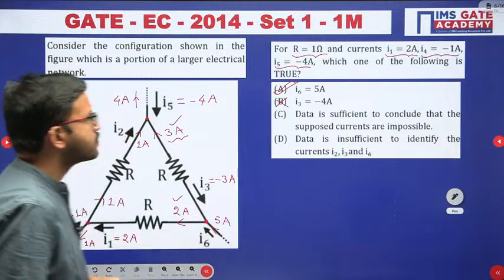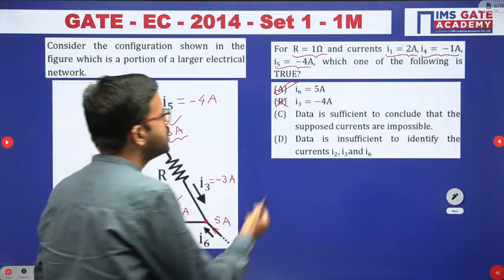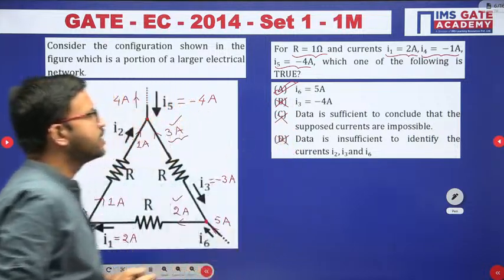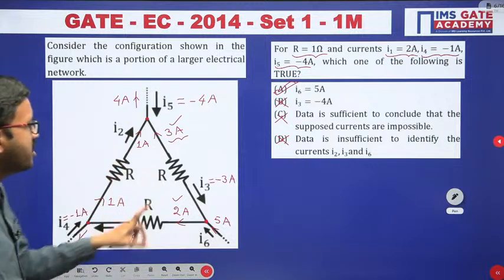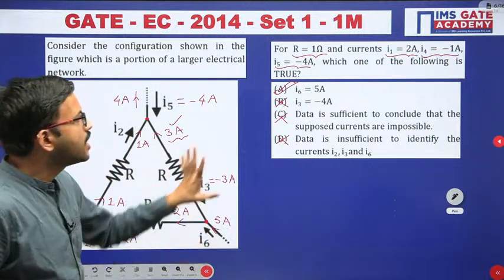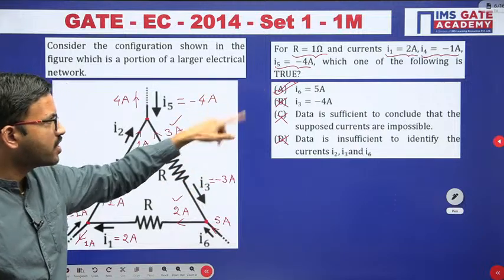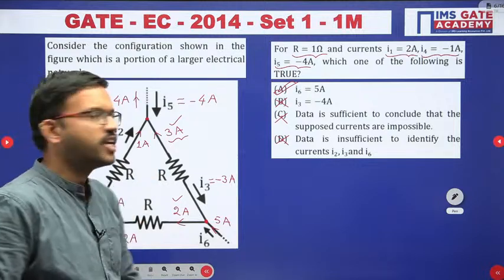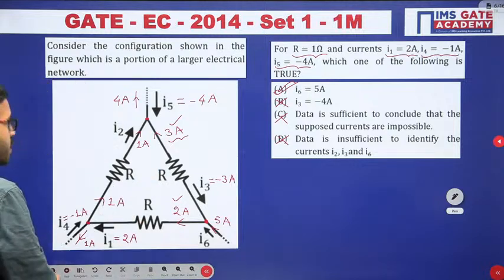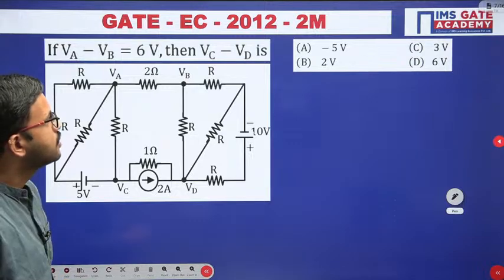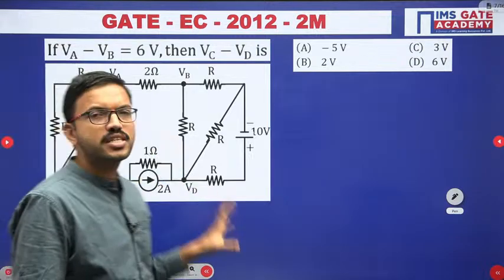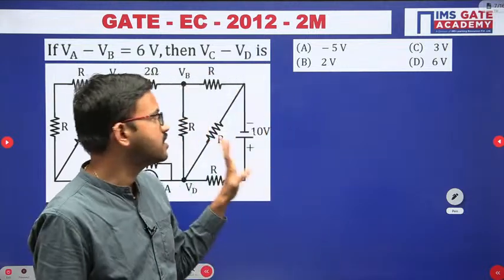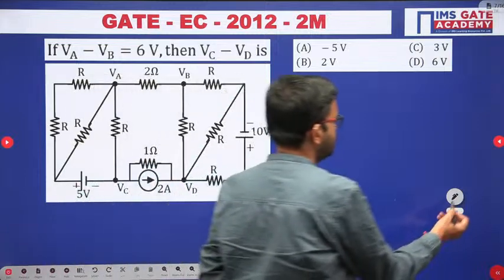Okay, right. So here, since option A is correct, obviously we can eliminate C and D. They are not correct, because in this question we can calculate the I3 value and we can calculate I6. Luckily here I6 is matching. Whatever they have given in option A, that value is matching here. That's why option A is correct. Okay, right. So with this understanding, now I am showing the next question. This is also a GATE question. In this particular session, we are going to discuss the variety of questions which are asked in the GATE exam based on KCL. All of you give it a try.